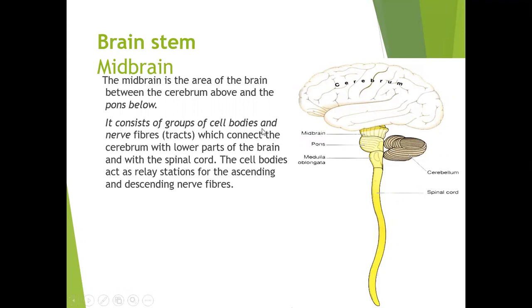Okay, the cell bodies act as relay stations for ascending and descending nerve fibers. So as I said, there are ascending fibers and descending fibers. Together they're called ascending and descending tracts, the details of which you'll study later.